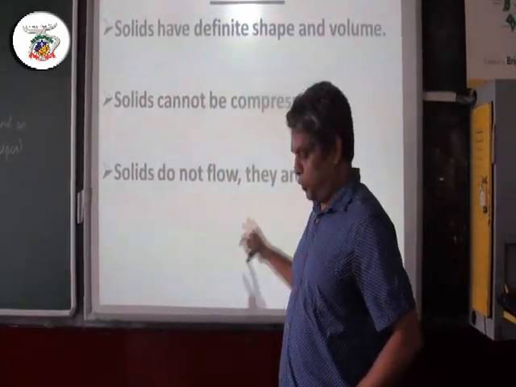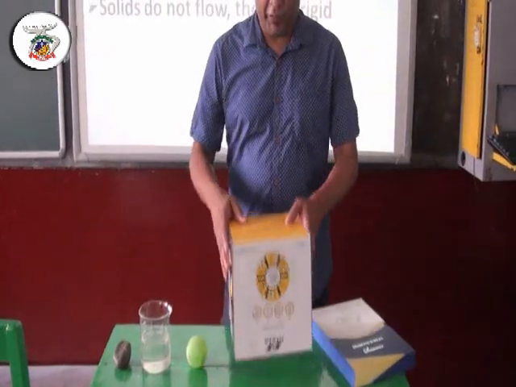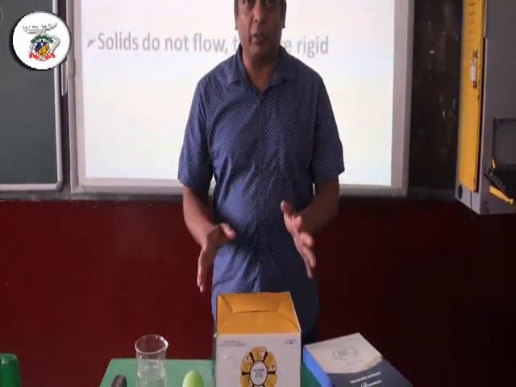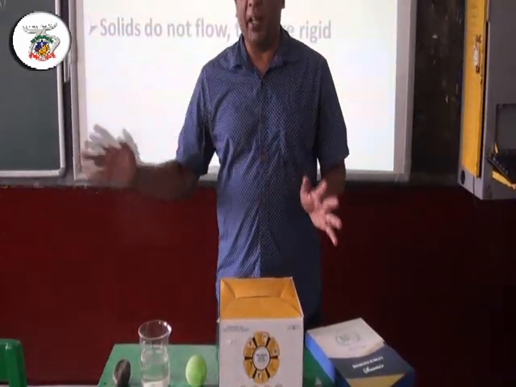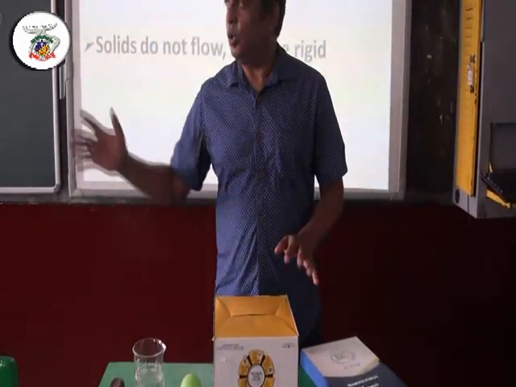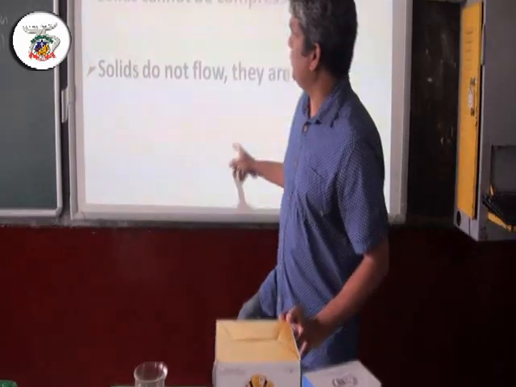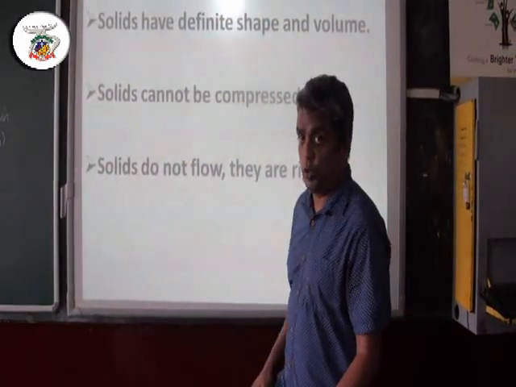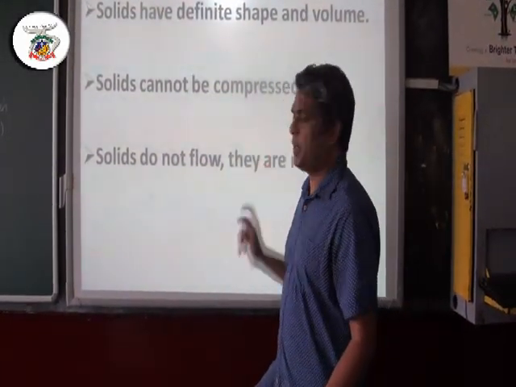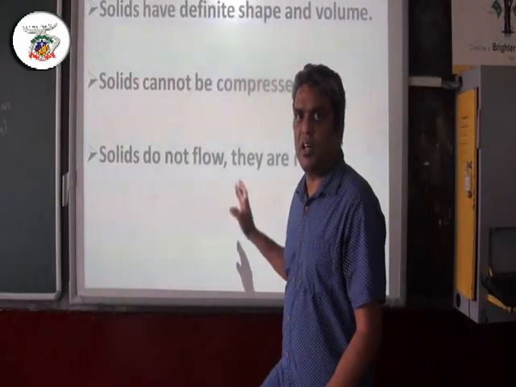Then solids do not flow. So if I leave it on the table, it will remain on the table as long as it is there, or some breeze or a storm comes and blows it. So from this we learn that solids have definite shape and volume, solids cannot be compressed, and solids are rigid.